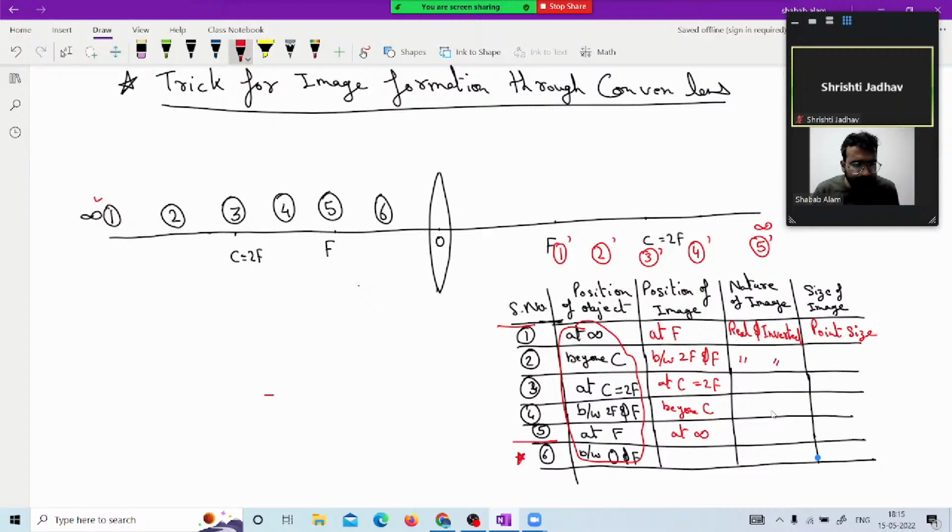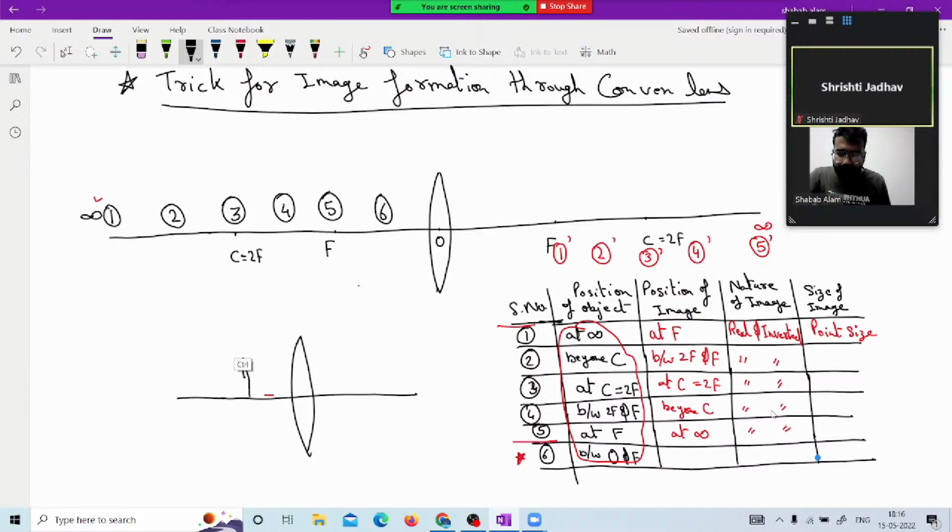All will be real and inverted because real refracted rays are coming and intersecting. Now, the special sixth part I will draw for you all. This is the actual position of the object.